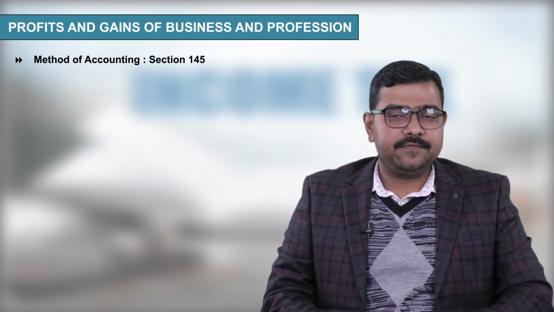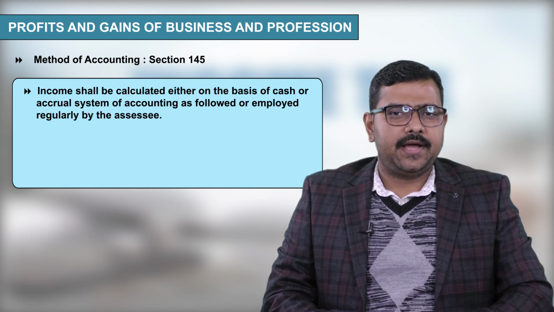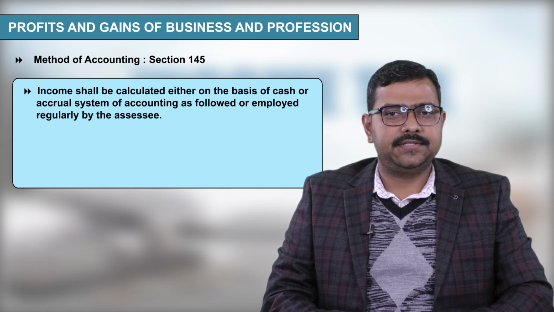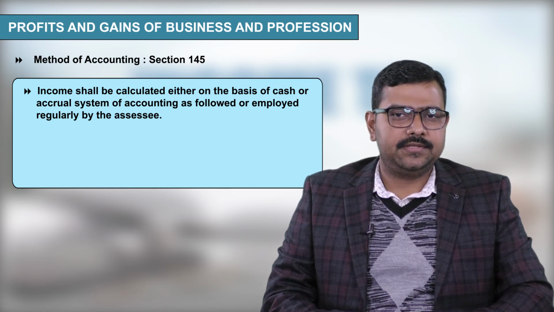Method of accounting. So, method of accounting is defined under section 145. So, income shall be calculated either on the basis of cash or accrual system of accounting as followed or employed regularly by the SSE. So, SSE has a choice.